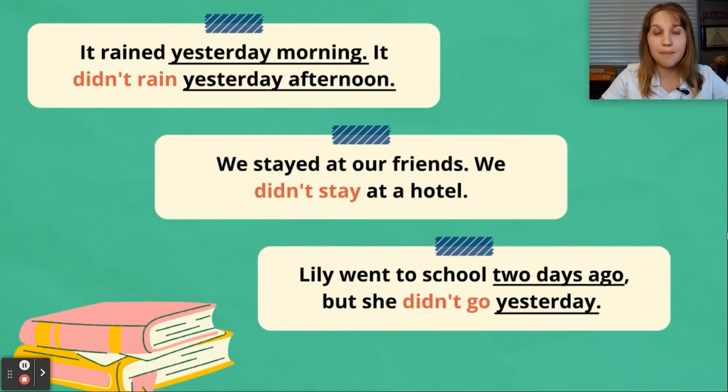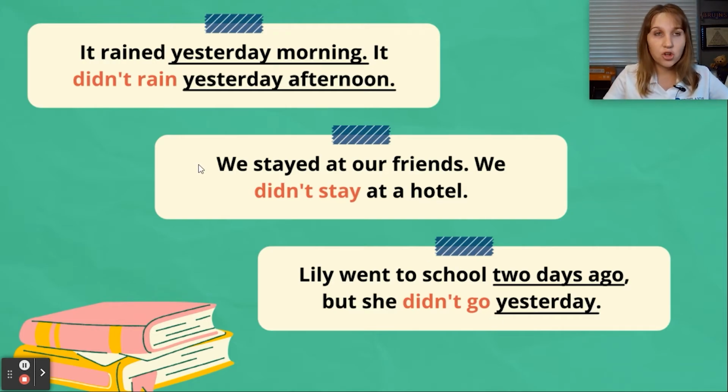A few more examples. It rained yesterday morning. It didn't rain yesterday afternoon. We stayed at our friends'. We didn't stay at a hotel. Lily went to school 2 days ago, but she didn't go yesterday.